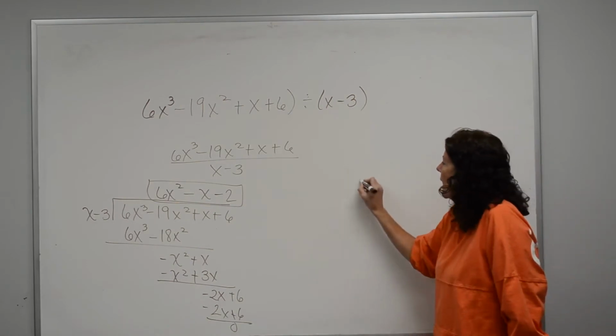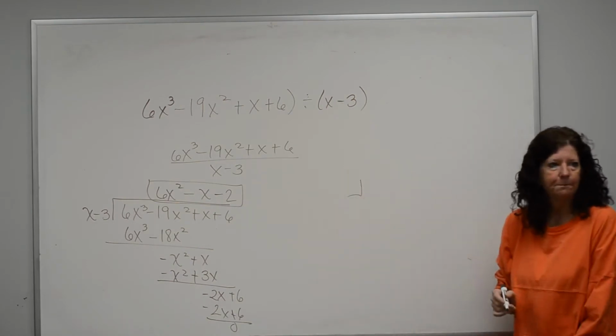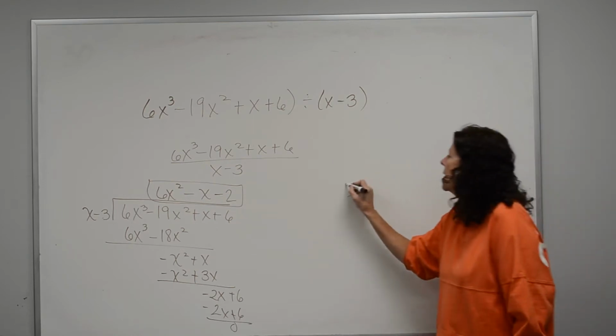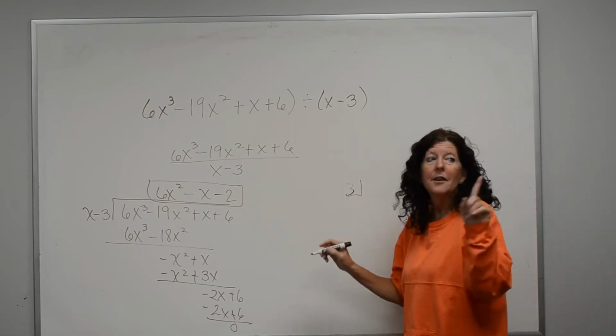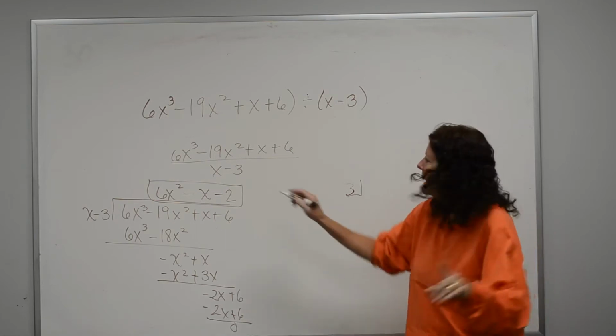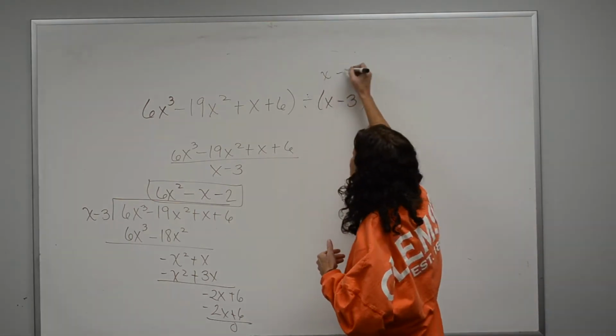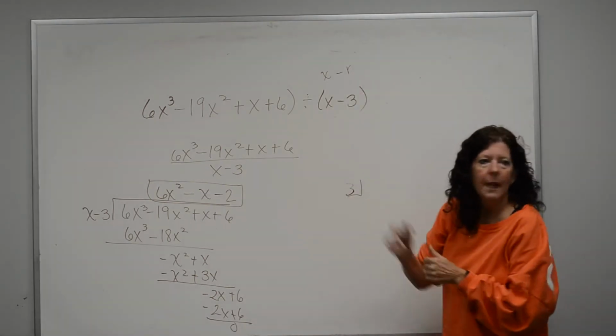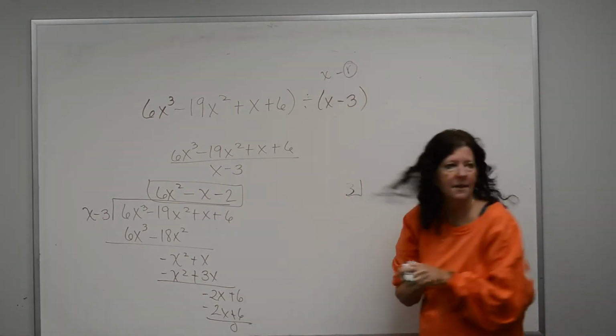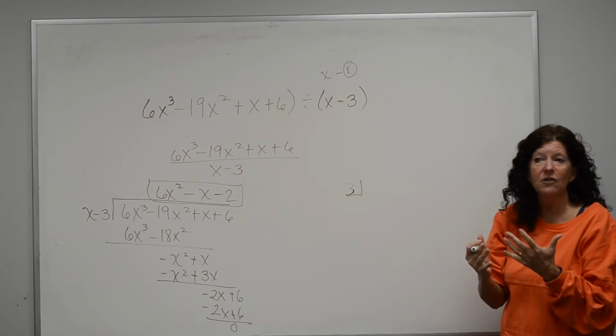What goes in my little half box out here? The 3. Now, please understand, it's not negative, it's positive, okay? Because, and that's what we were just about to talk about, it's got to be in that form. And what's going in that half box is that r. So the r is actually 3.